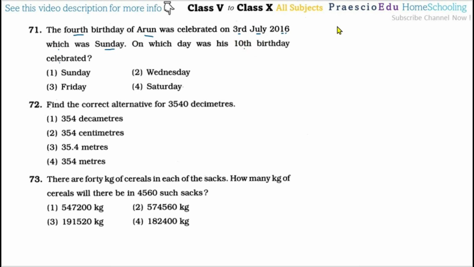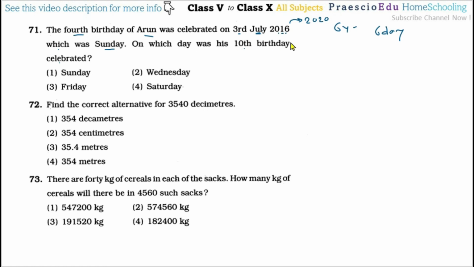So the difference is 6 years we have to go forward, so that is 6 days we have to count. Then this 2016 is a leap year, but that February is already gone, means now we are in July. So after this one, the next leap year is 2020.